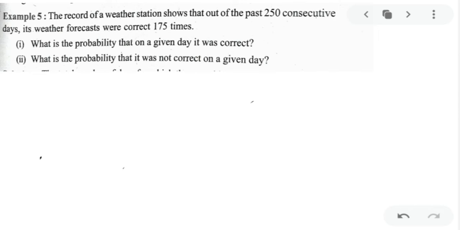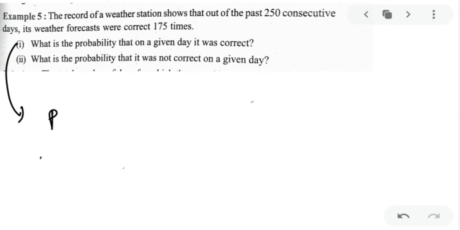Let's take examples. It says the record of weather station shows that out of past 250 consecutive days, its weather forecasts were correct 175 times. Okay, so 175 times out of 250 times weather forecasting is correct. Now question number 1 asks, what is the probability that on a given day it was correct?